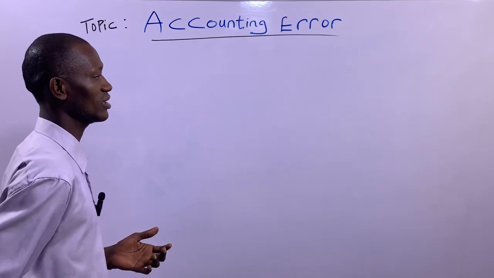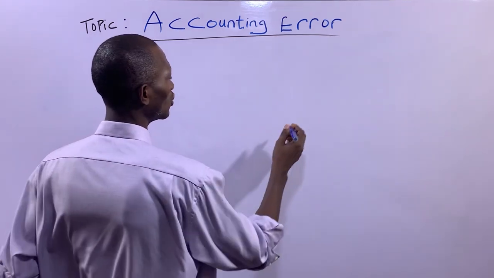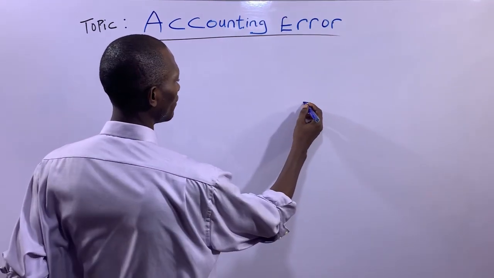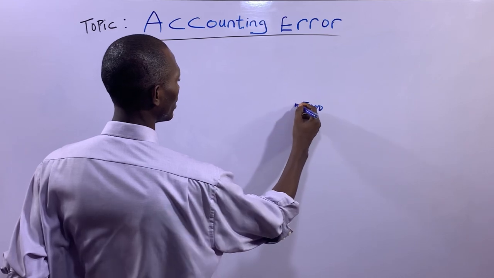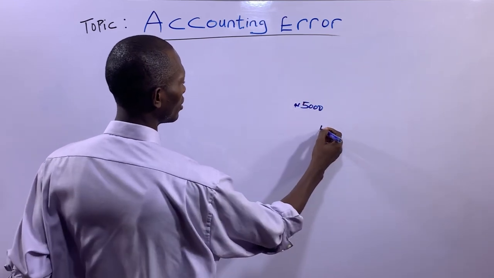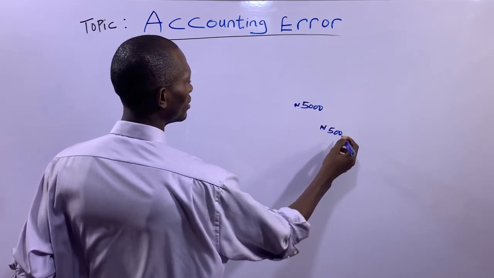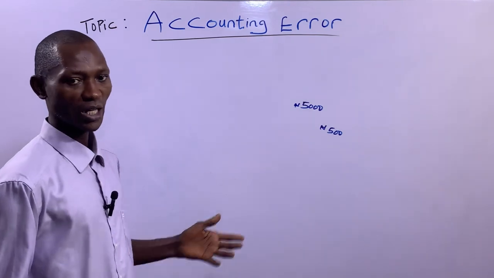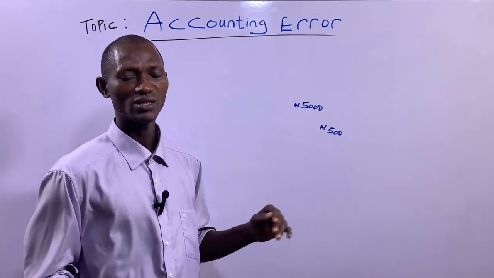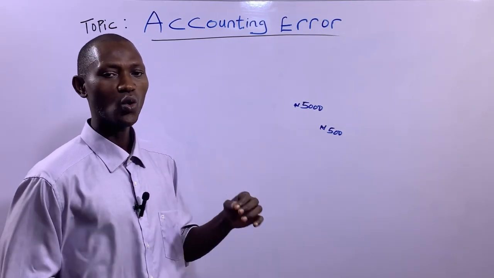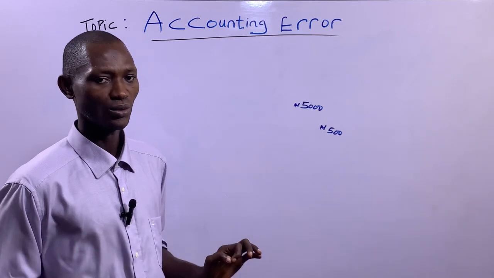Let's say as an accountant, you want to record in the books of accounts 5,000 naira, and you went ahead to record 500 naira. So this is an error. And this type of error is mostly ascribed to be quantitative error.